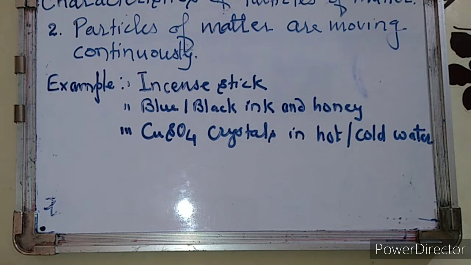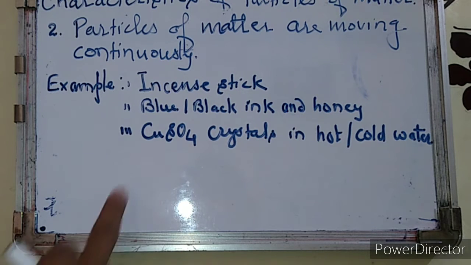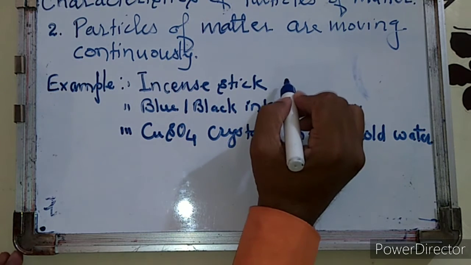In the previous slide we have seen that diffusion is the process of intermixing of particles. This intermixing of the particles happens here. Let's see the examples: incense stick, blue black ink and honey in water, and copper sulfate crystal in hot and cold water. Now let's see the incense stick. What happens when we burn an incense stick?